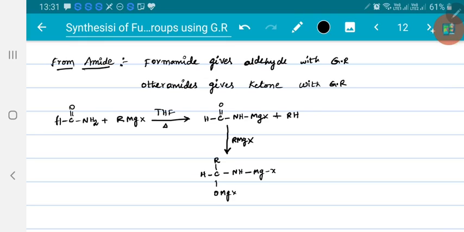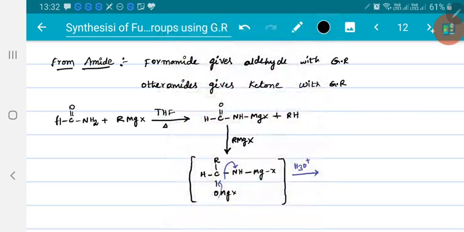Now anyhow, here the second hydrogen is not possible to abstract. So first this is the intermediate obtained. After getting this intermediate, this bond gets shifted here, making this system leave. So this, on hydrolysis, the first step will be the hydrolysis step.